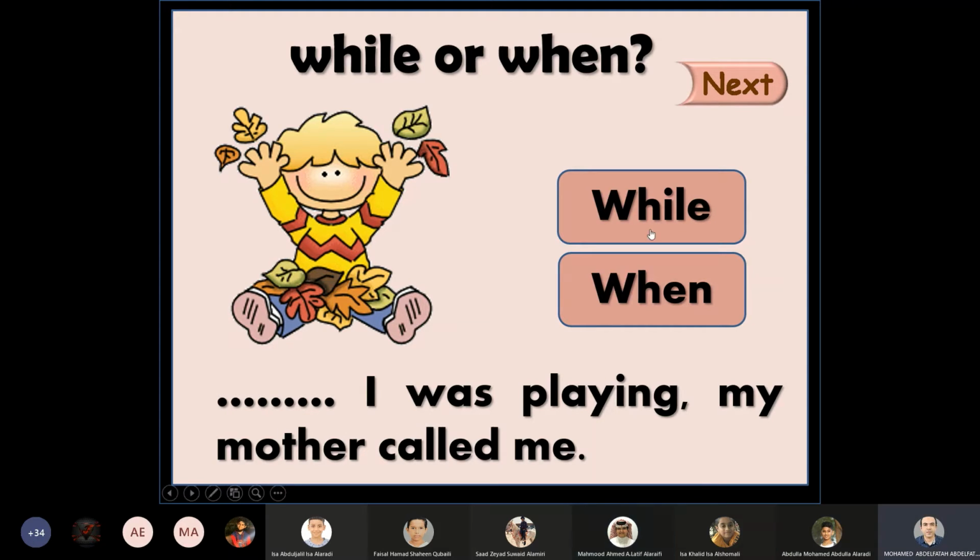Again, students, we use while with the past continuous tense. The past continuous tense is was and were plus verb plus ing. The action that was happening at the beginning. She was playing and then her mother called her. She was playing at the beginning. What do you think is the correct answer here? Students, what? While. Yeah. While I was playing, my mother called me.